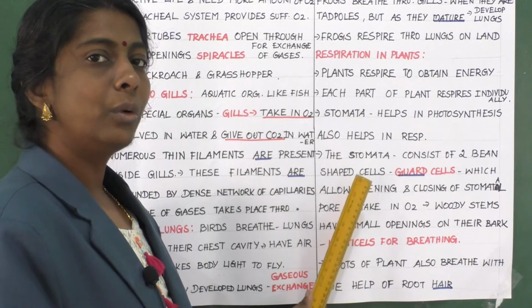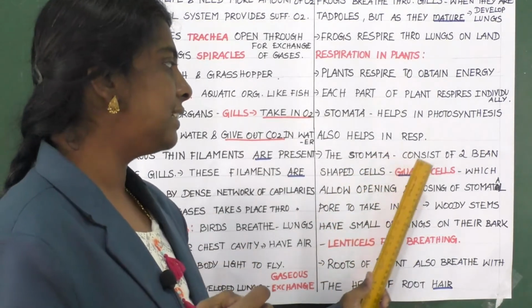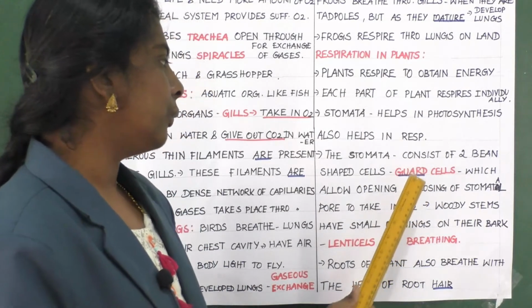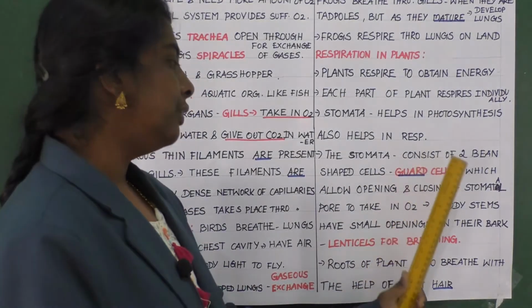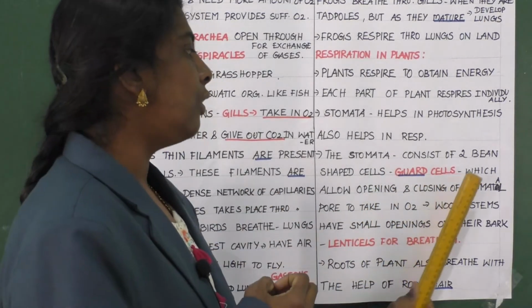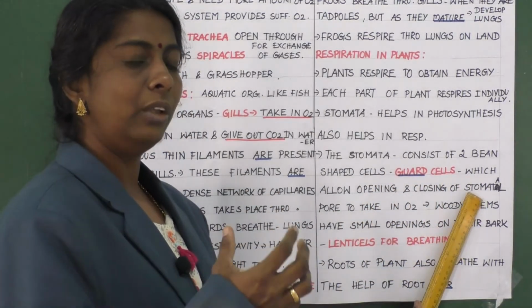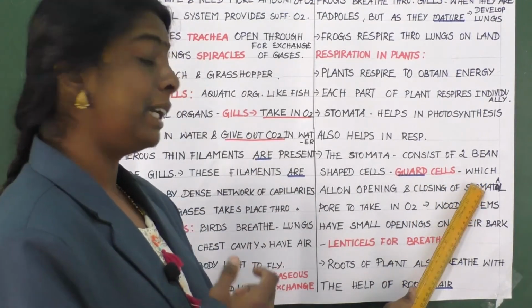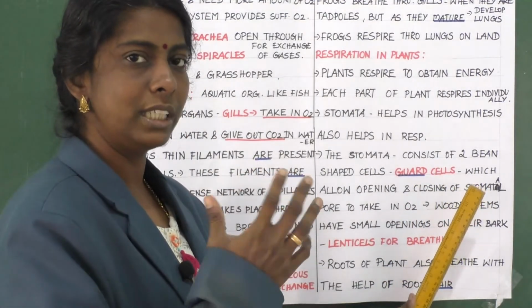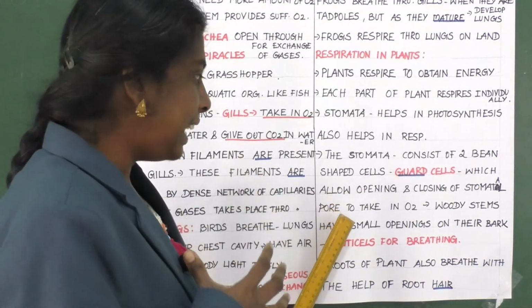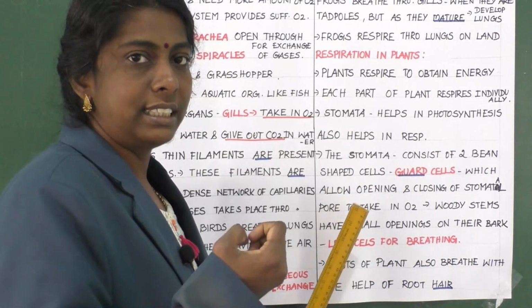What are they called? Guard cells. These guard cells allow the opening and closing of the stomatal pore, so that it facilitates taking in oxygen.